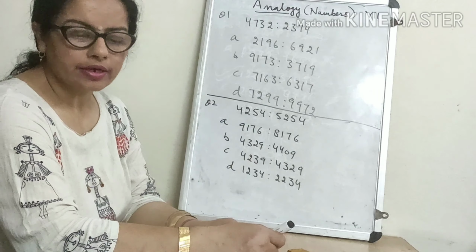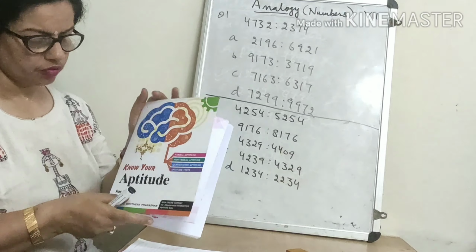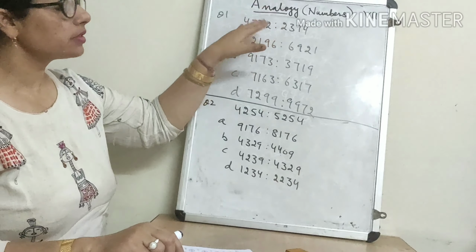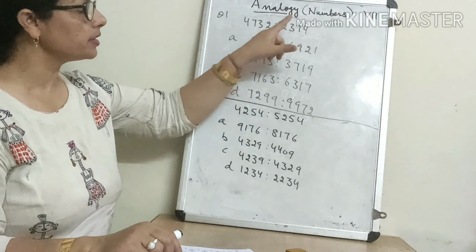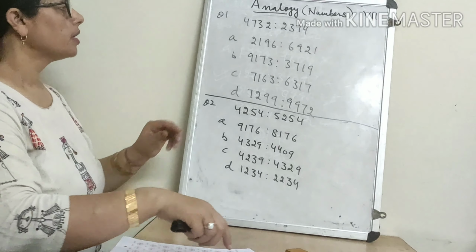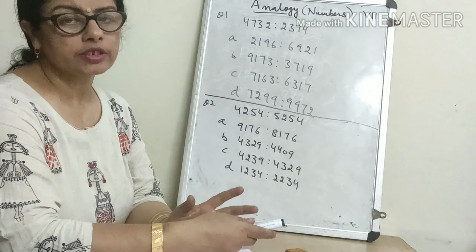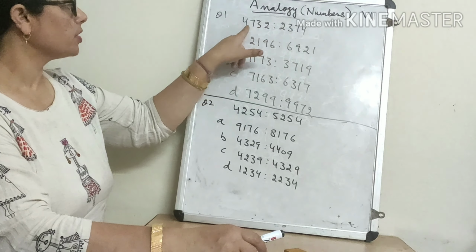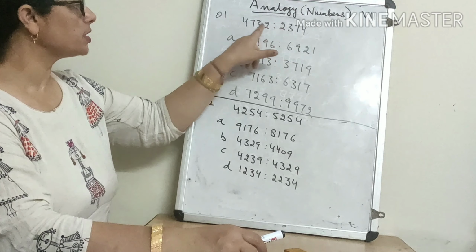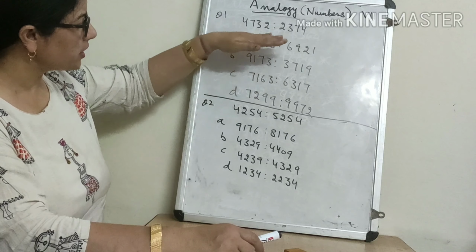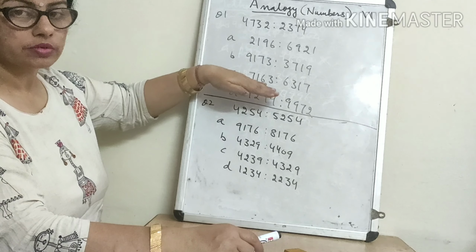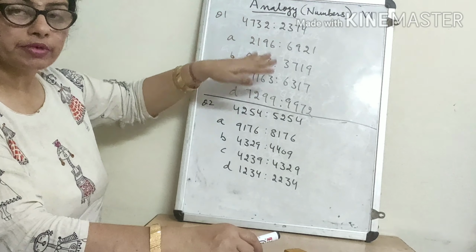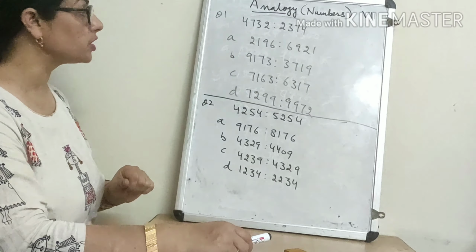Yesterday we started the chapter Analogy of your book, Know Your Aptitude, and today we are continuing it. That was the first part, and now this is the second part that we are starting, related to numbers. Analogy literally means similarity. So here, as one pair is given to us, we will see what the relation between them is, and we have to search where the same relation is. Where is the similarity? Which relation is here? Where is the same relation?